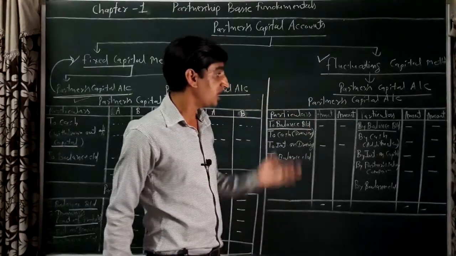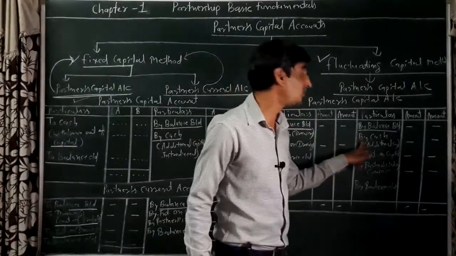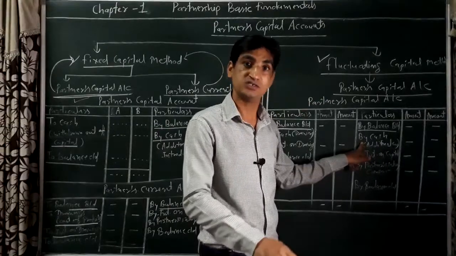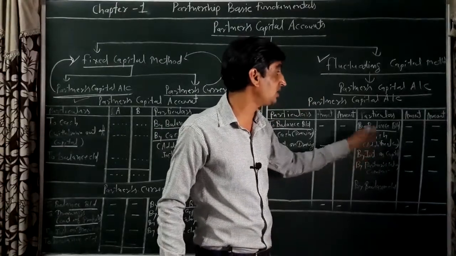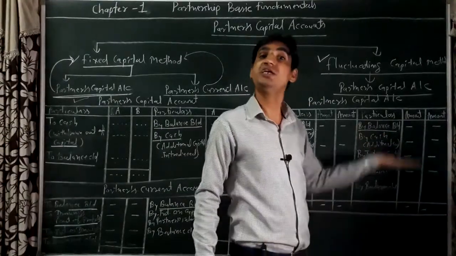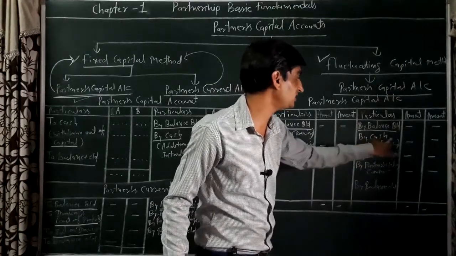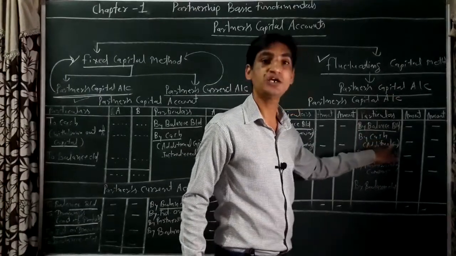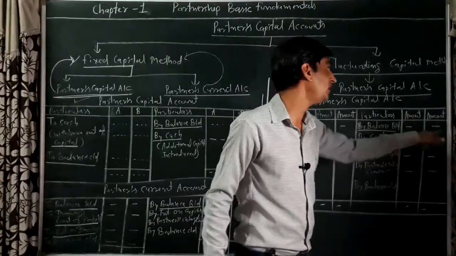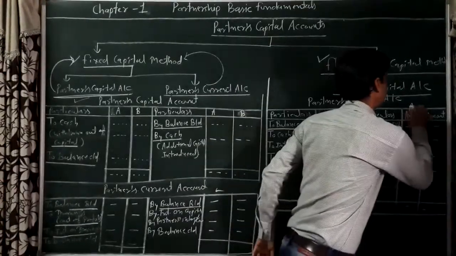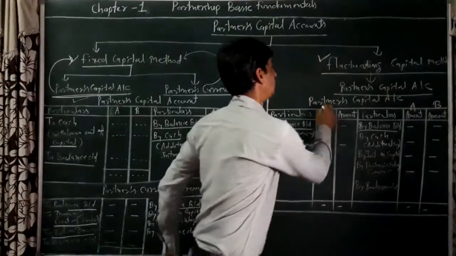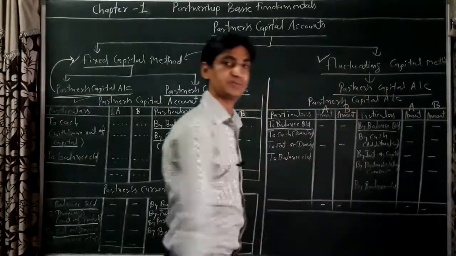Later on, if any amount is introduced by the partner, the partner's capital balance will increase, that's why it will be recorded in the credit side as "by cash, additional capital introduced by A or B". Is it clear?